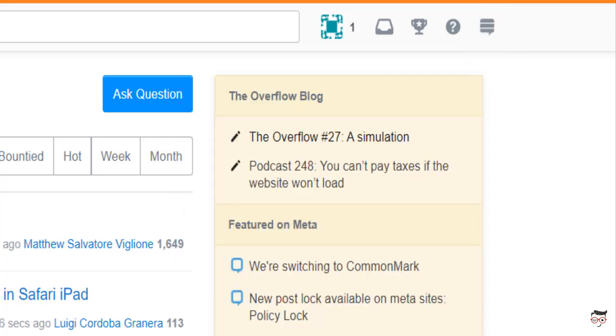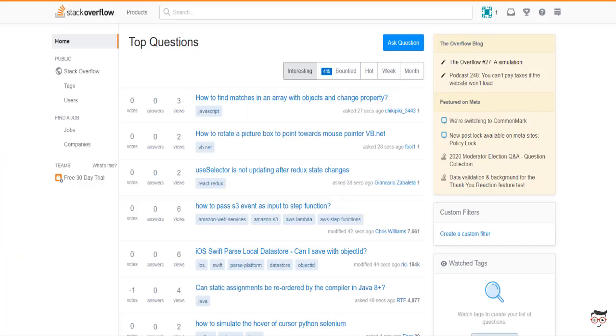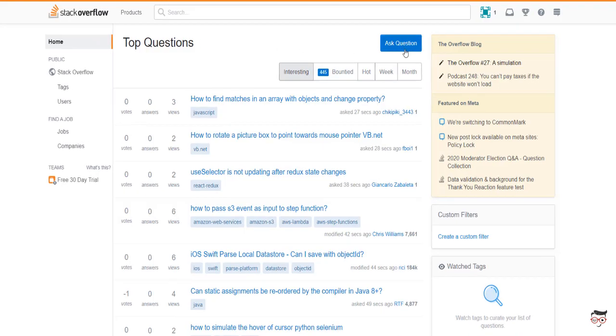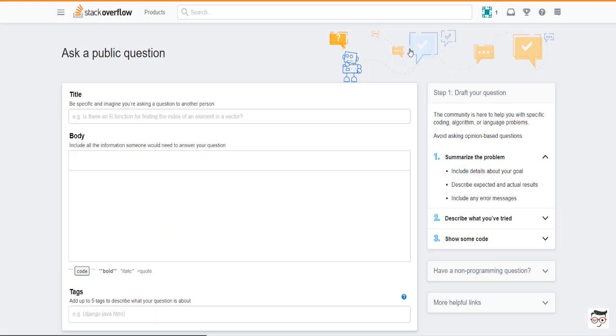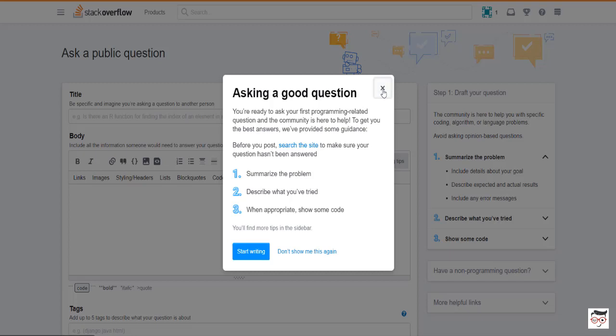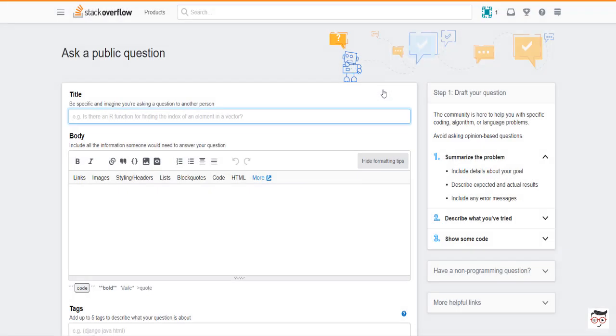So let's go to the third step, asking a question, which is very important. In the introduction of Stack Overflow, I already mentioned how important this website is. Generally, this is a question and answer website that is used mostly by IT programmers. So asking a question becomes a very important thing here. So let's go to ask question. We just don't need to ask a question. We have to frame a question.